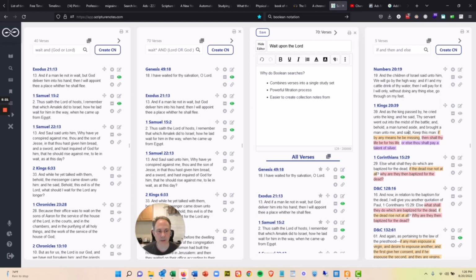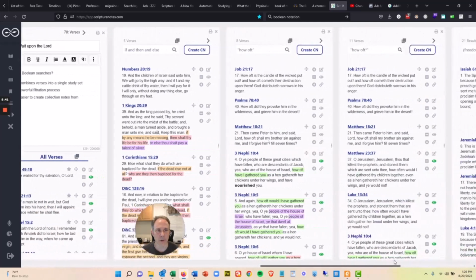But if, then, else is a logical statement. If this, then this, or else do this. And the Lord uses this all the time in giving us conditional blessings. He says, if you do this, then this is the result that's going to come from it. So that's a really fun project you can do sometime.